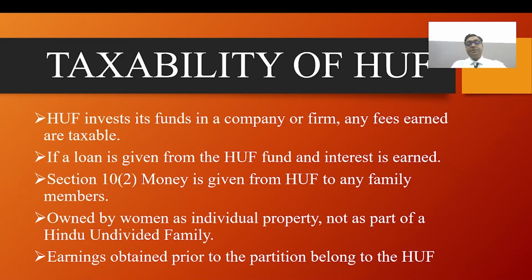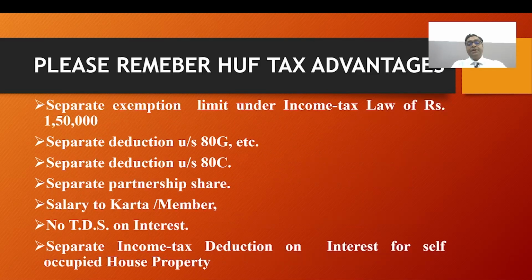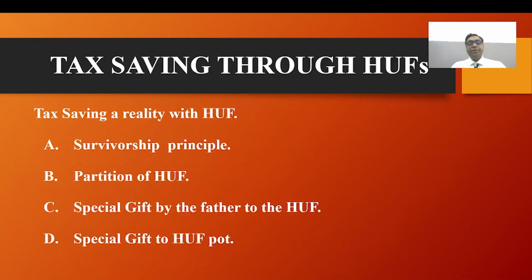It is section 2 clause 2. Money is given from the Hindu undivided family to family members. And please remember the Hindu undivided family tax advantages: section 80G, 80C, salary of Karta, members, and TDS on interest. Separate income tax deduction for interest on self-occupied house property.